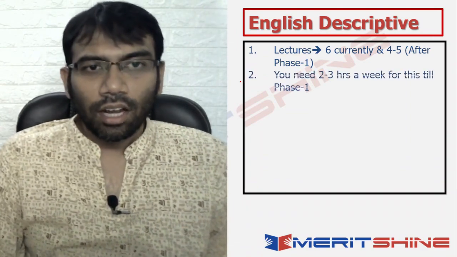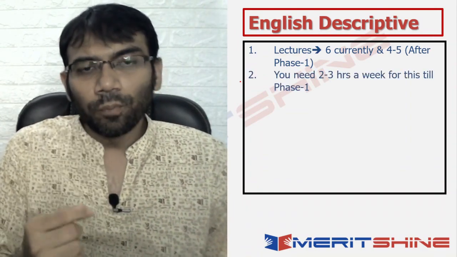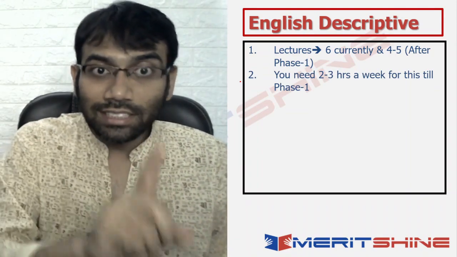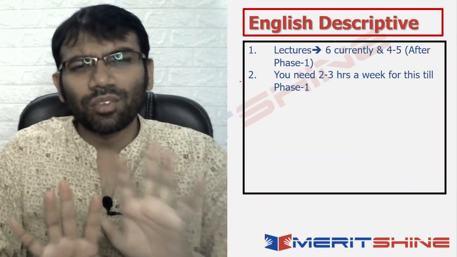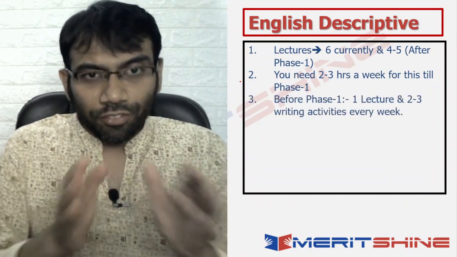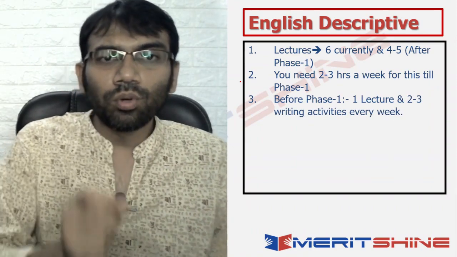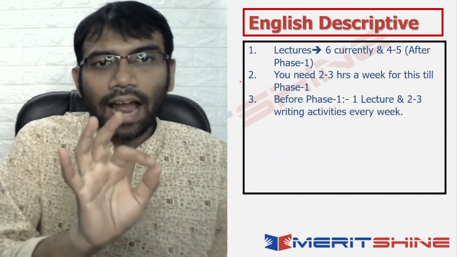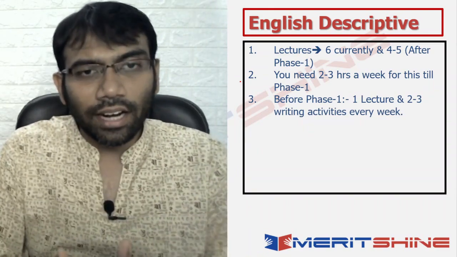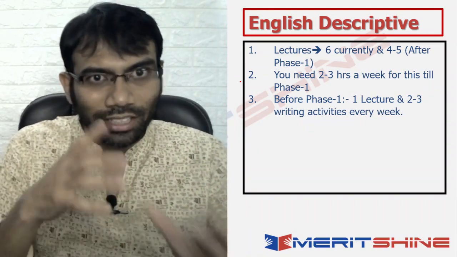Okay. Now these are the lectures. You need to give 2 to 3 hours a week for this till phase 1. Bas, that's it. Achha, what do you do in that? See, before phase 1, you need to do 1 lecture every week and 2 to 3 writing activities every week. Now, where do you get the writing activities? From the assignments. I showed you, assignments are there.